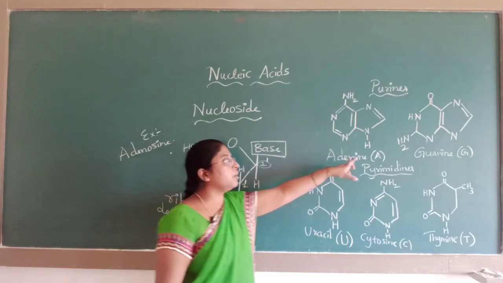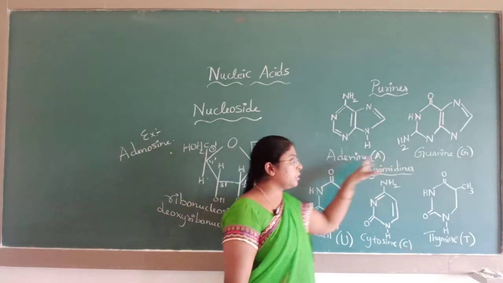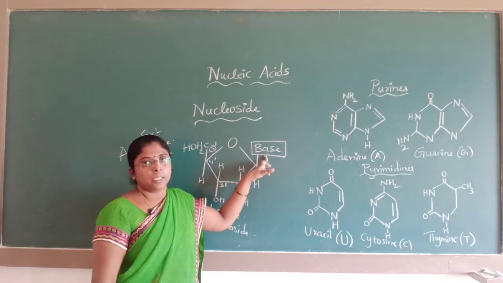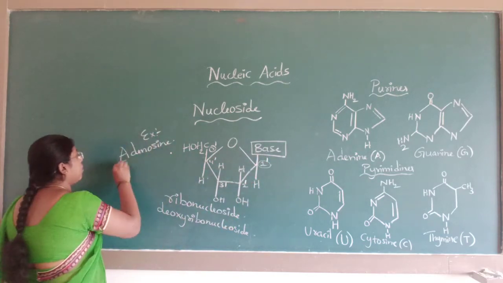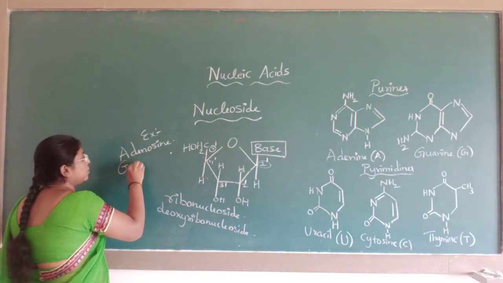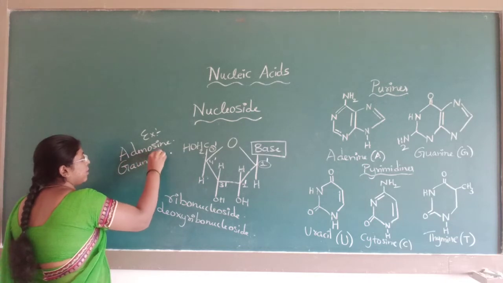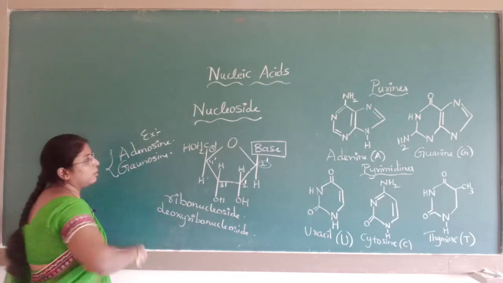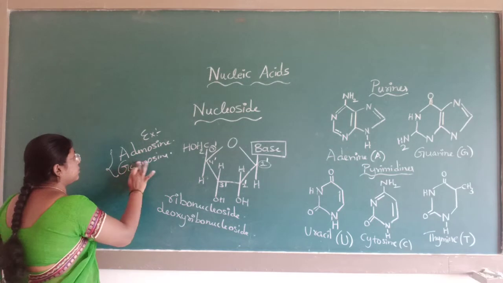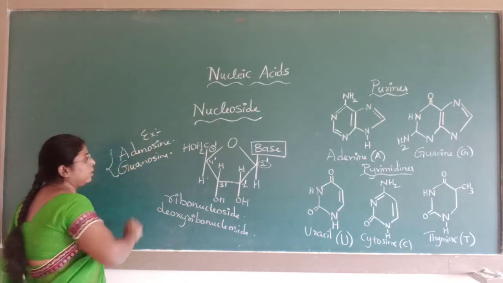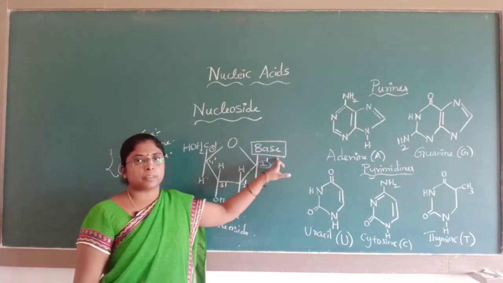If adenine or guanine is present as the base, it is known as adenosine or guanosine. We call it adenosine or guanosine when purine bases are present.